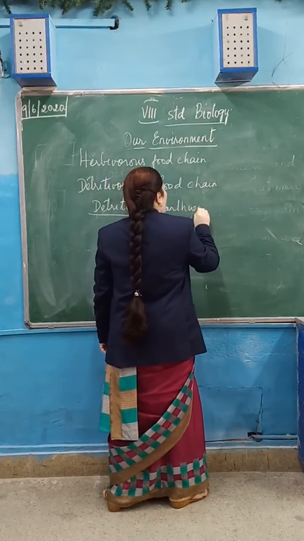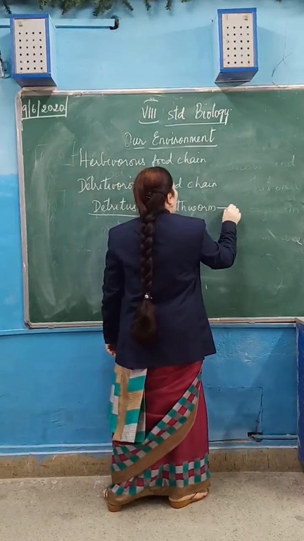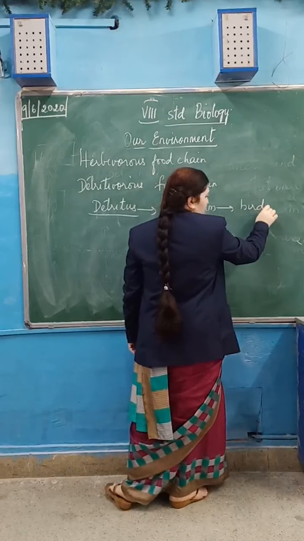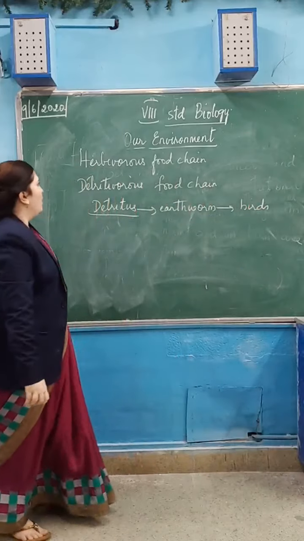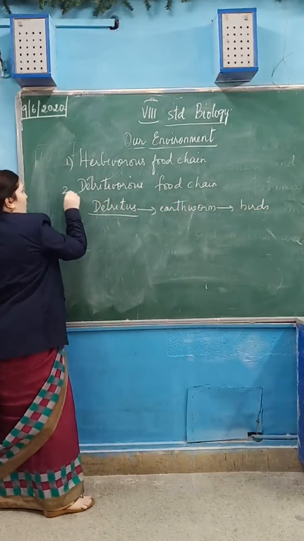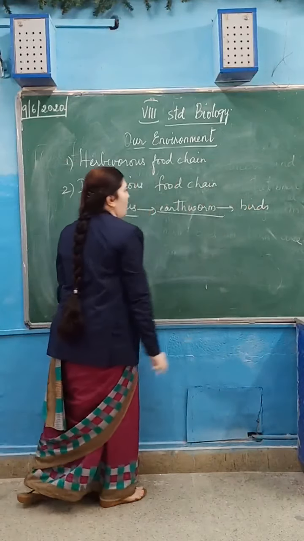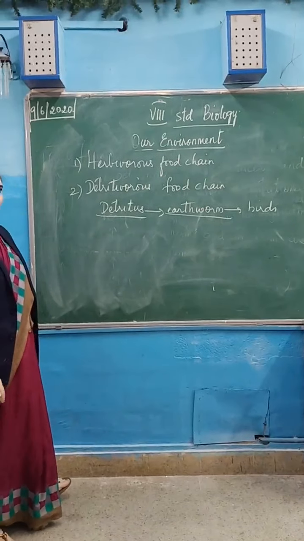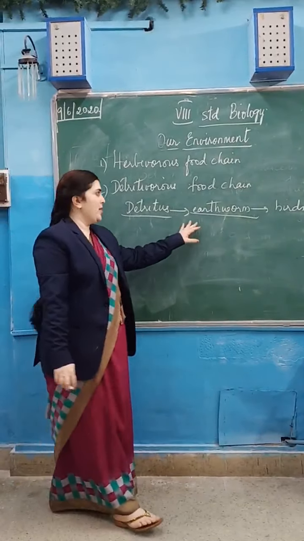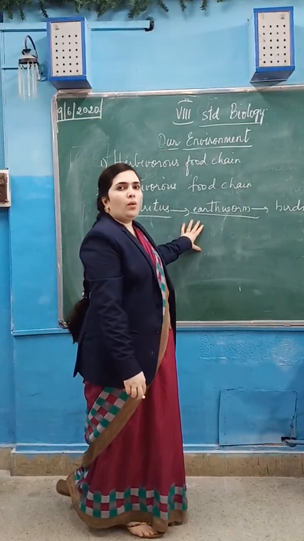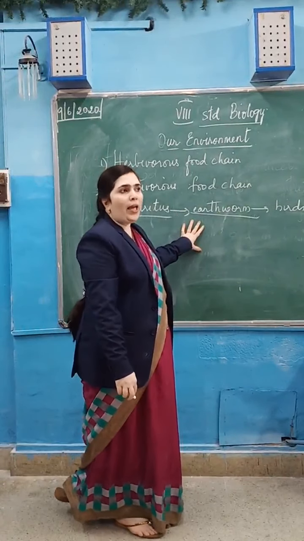Earthworm is eaten by the birds. So that is the detritivorous food chain, in which the primary consumer is the detritivore. A detritivore is an organism which feeds on the organic waste of plants or animals.